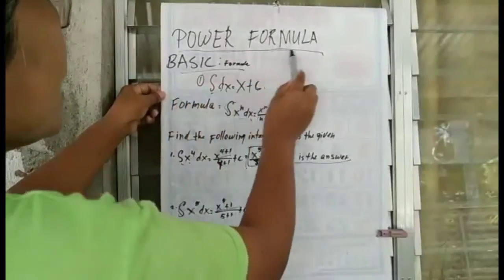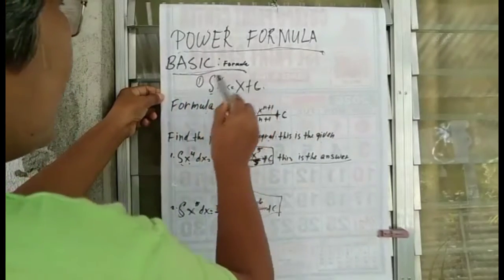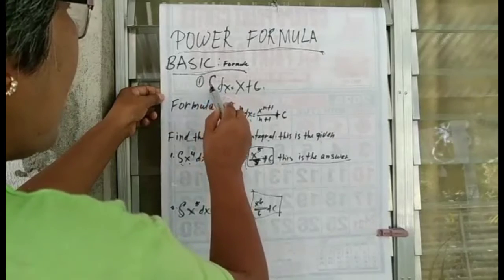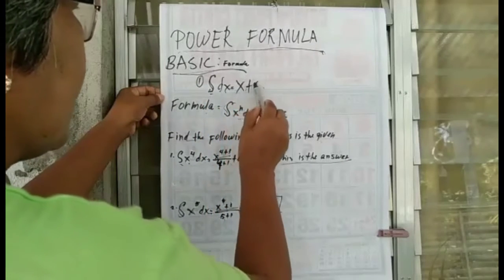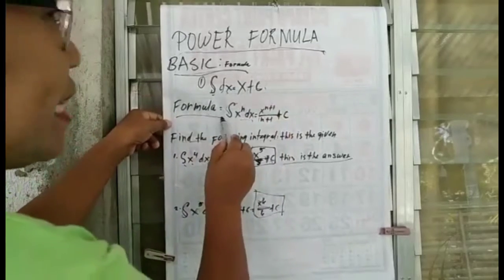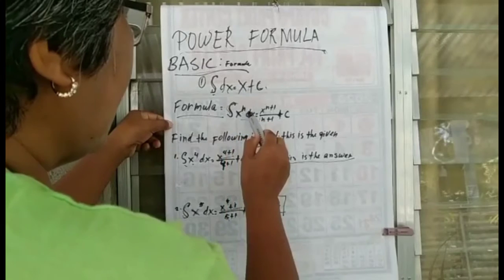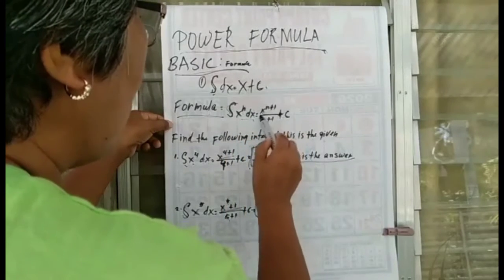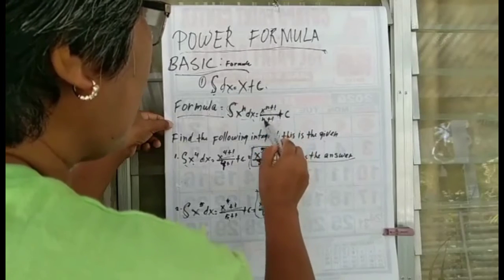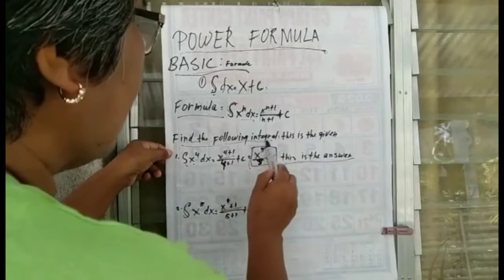So class, this is the power formula. This is only the basic formula. Number 1, integral of x dx equals x plus c. So this is the formula that we will use. Integral x raised to n dx equals x raised to n plus 1 over n plus 1, the plus 1 goes to the denominator, plus c. So find the following integral.